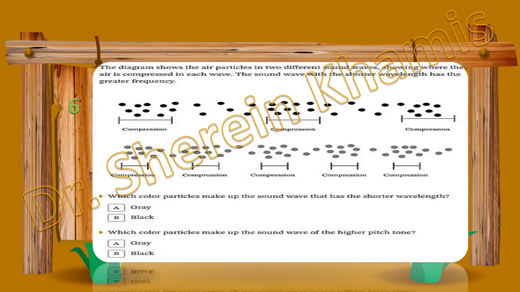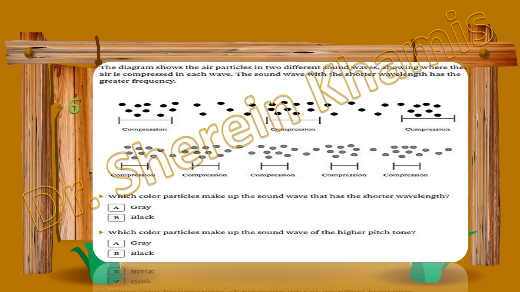The sound wave with the shorter wavelength has greater frequency, as there is an inverse relationship between them. We multiply frequency times wavelength, giving the velocity, or sound velocity.